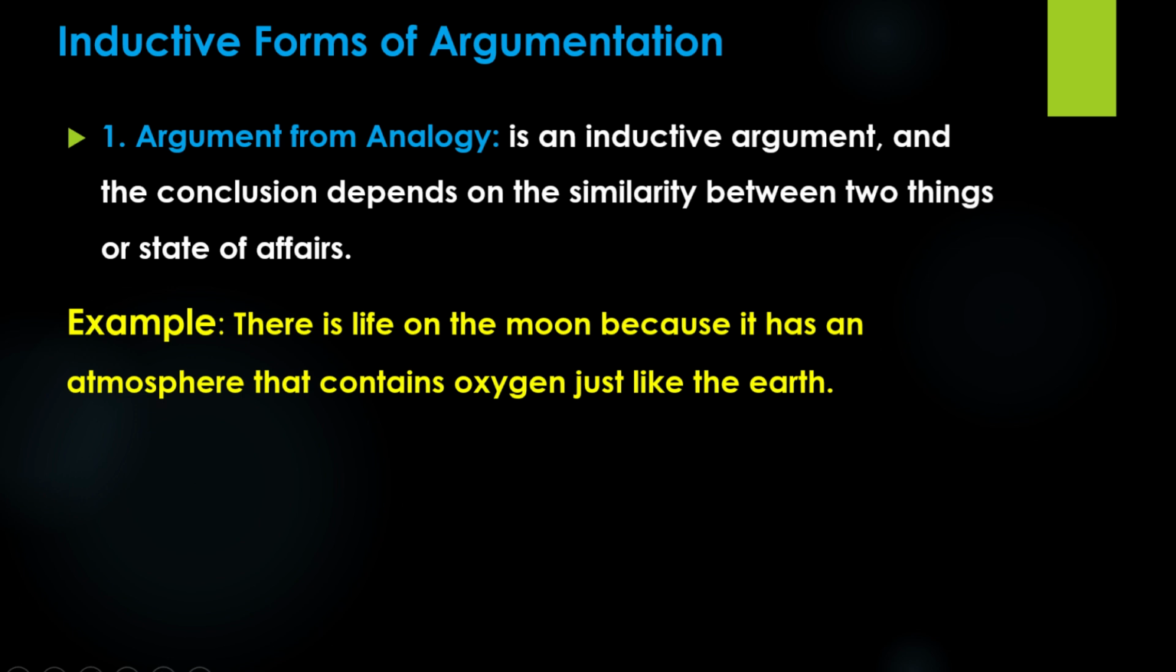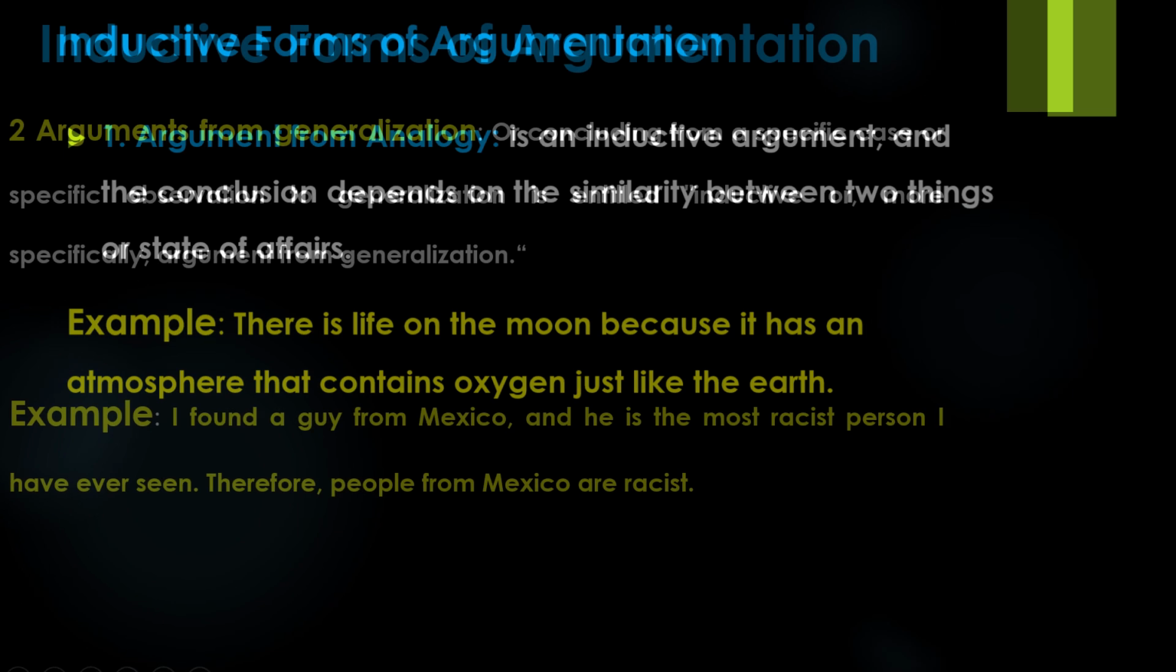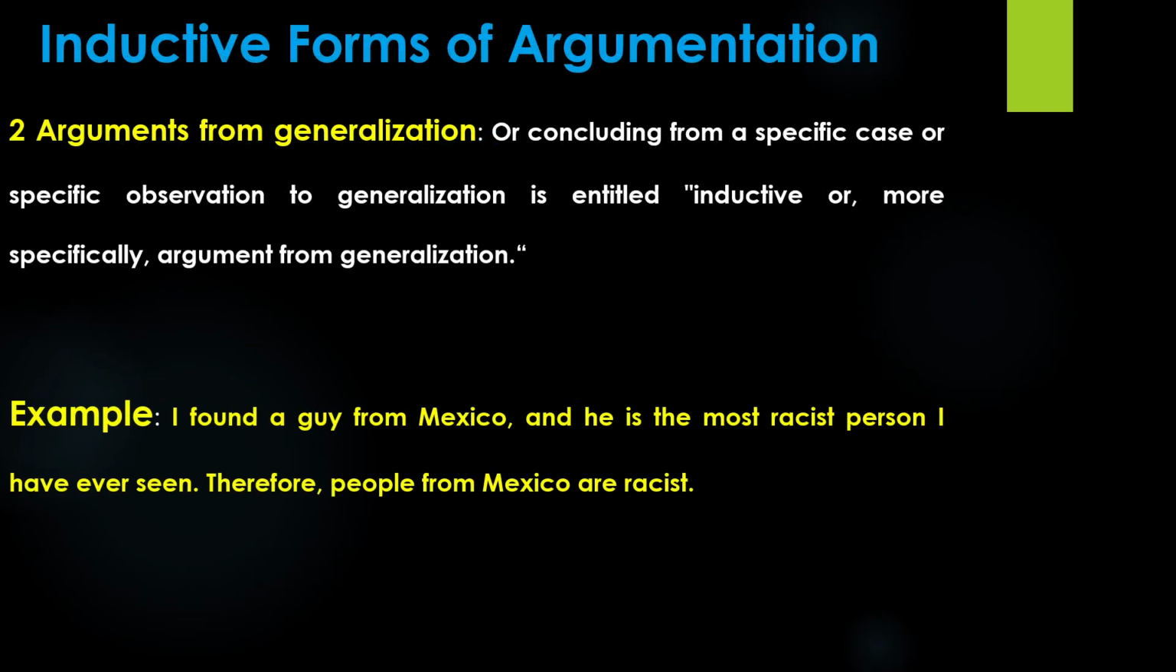However, just because the moon has oxygen like Earth doesn't lead us to conclude that there would be life on the moon. The conclusion probably follows from the premises by taking some features from the Earth that has life. The second inductive form is argument from generalization. Argument from generalization is an inductive argument, and the argument proceeds from particular to universal, or concluding from a specific case or specific observation to a generalization.